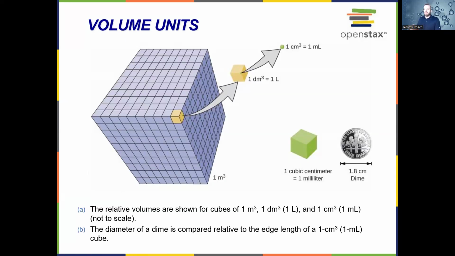So this is a diagram showing us what this all means. Here we have this cube, and there's 1 meter going this way, 1 meter going this way, and 1 meter going this way. And so if we find the volume of that, that's 1 times 1 times 1, or 1 meter cubed. And now we have all of these other cubes in here. This is what 1 decimeter cubed would be. This would be 1 liter. And then this very small corner of 1 decimeter cubed, of 1 liter, is 1 milliliter.